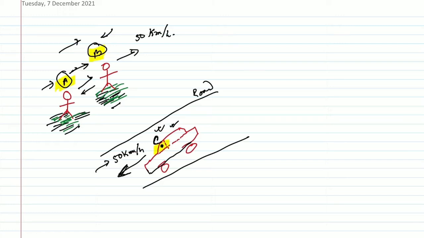Let me explain one more example. Suppose instead of C only, we consider two friends C and D, both in the car, traveling at a speed of 50 kilometers per hour. But C and D, with respect to each other, are at rest.